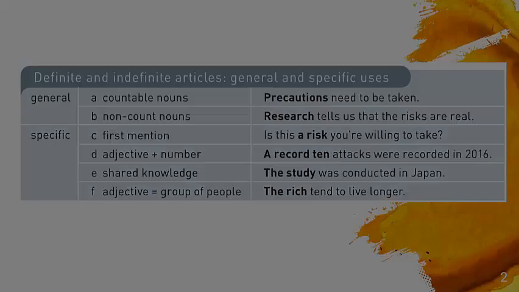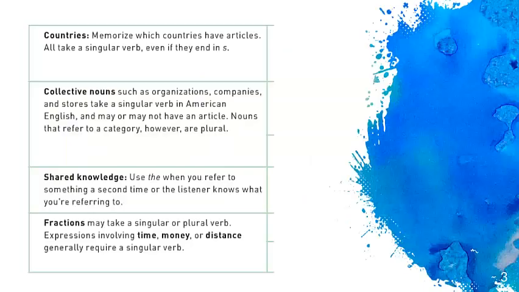So, what are we going to do right now? We're going to analyze, for example, where or in what situations we may use or not use articles. For countries, we have to be very careful. There are countries in which the official name requires the use of the: the United States, the United Kingdom, okay? The Republic of China, the People's Republic of China, something like that. But for example, if we talk about Canada, we don't need to say "the Canada." If we talk about Mexico, we don't need to say "the Mexico," okay? And they all take a singular verb, okay?